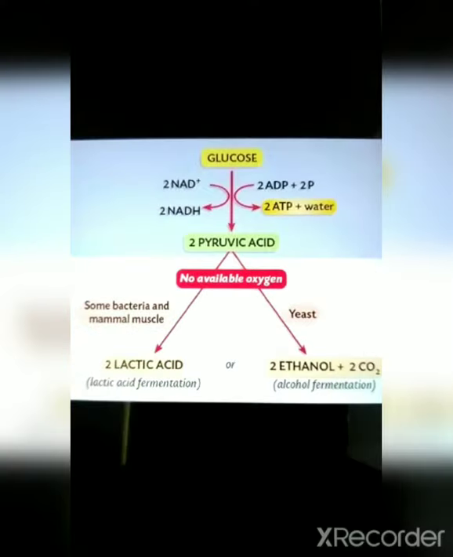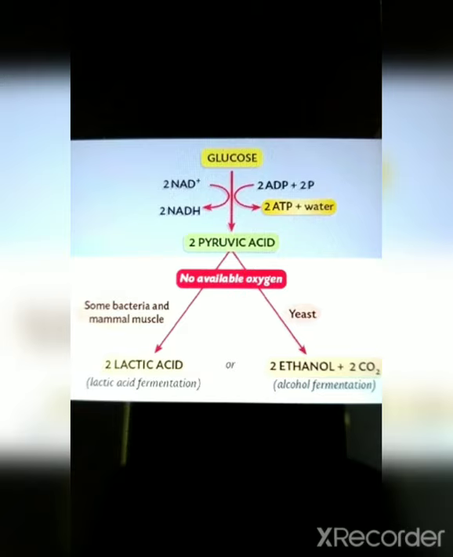Your question might be, we are continuously taking in oxygen, so why would there be a need for human beings to switch to the anaerobic form of respiration? The answer is, in our daily life, to perform normal activities, our body generally uses the aerobic form of respiration, wherein oxygen is used to break down glucose and release energy.